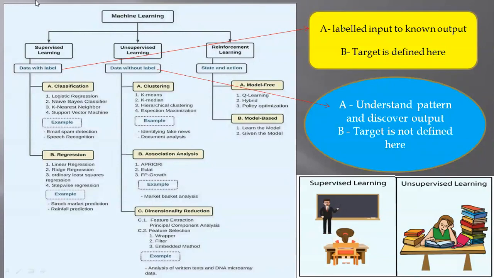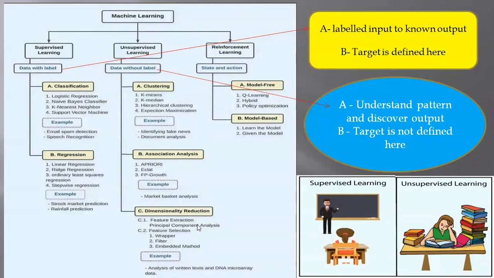That is all supervised learning. If we talk about unsupervised learning, the data is not defined and the target column is not defined. It can be done in three ways: clustering, association analysis, and dimensionality reduction. Clustering includes k-means, k-median, hierarchical clustering, and expectation maximization. Examples are fake news identification and document analysis, all done through the clustering method.